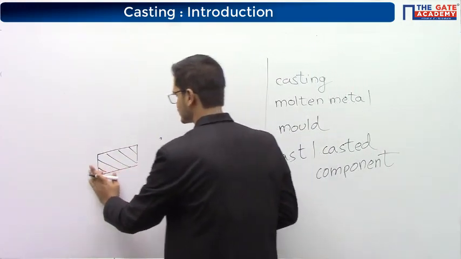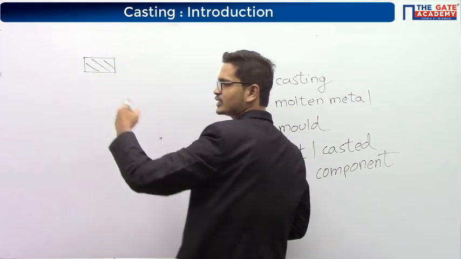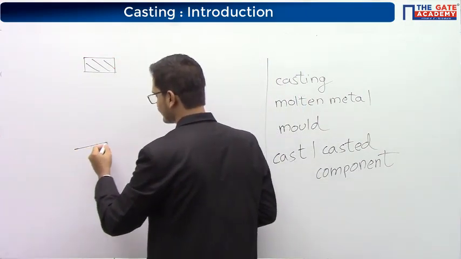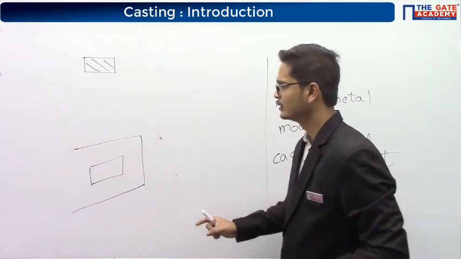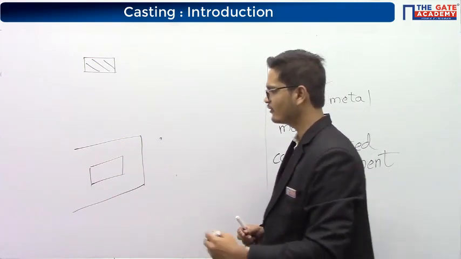Okay, so let's see. This is the shape of the component you want to make. So this is the shape that you should have on the cavity. So let's say we have a cavity of that particular shape. Okay, and outside the cavity we have sand.